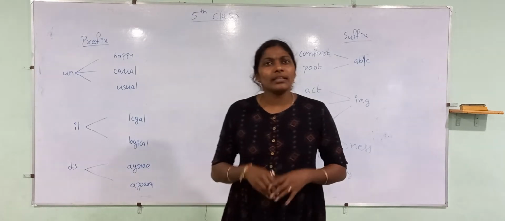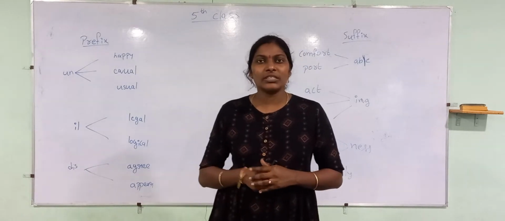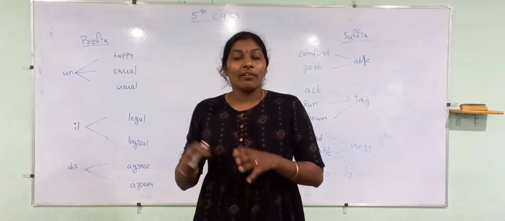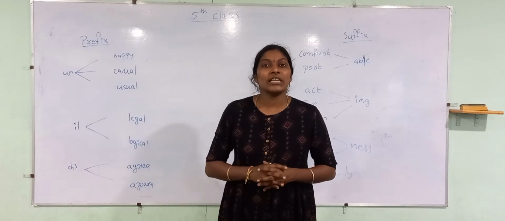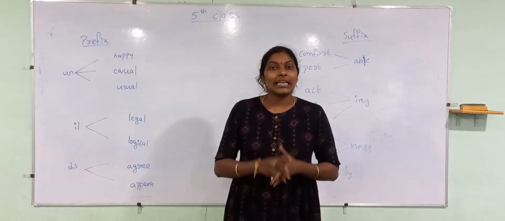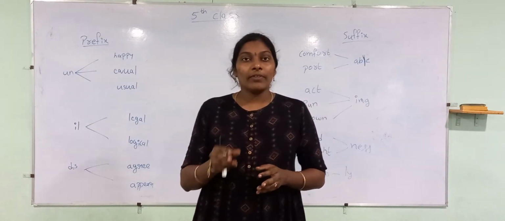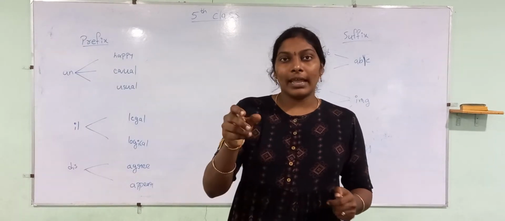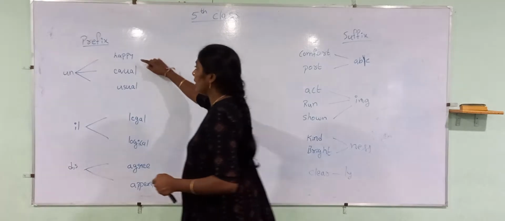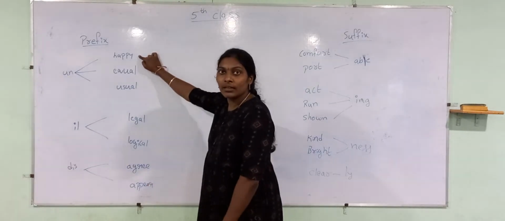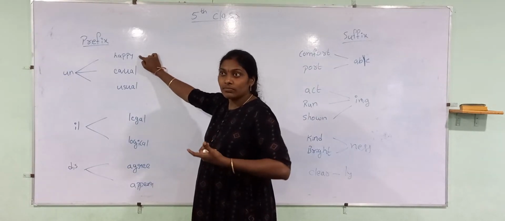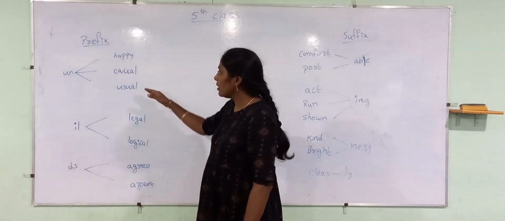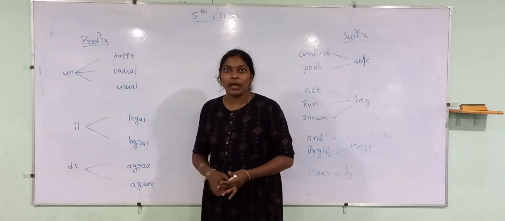So why are we bringing prefix and suffix here? Generally we use those words in maths, no? But why did the prefix and suffix come here? Because even in the English language, when one word comes before another word, look here: happy means joyful, equal means same, usual means normal.